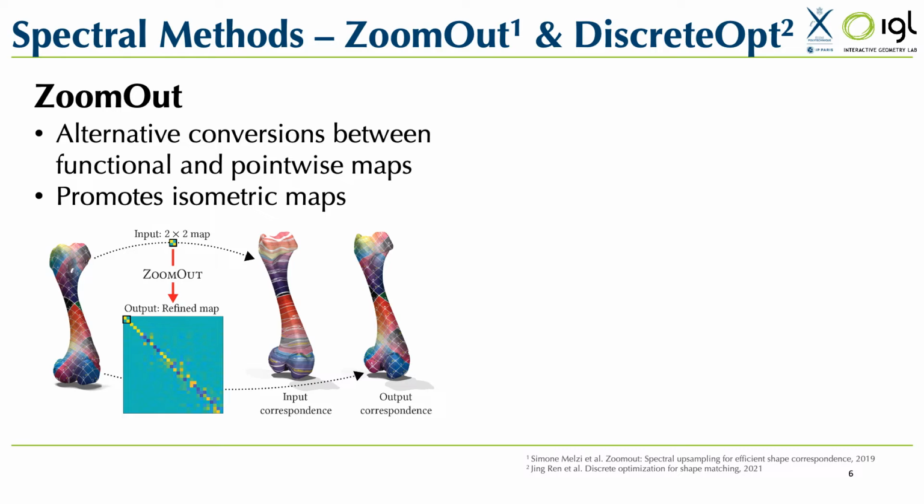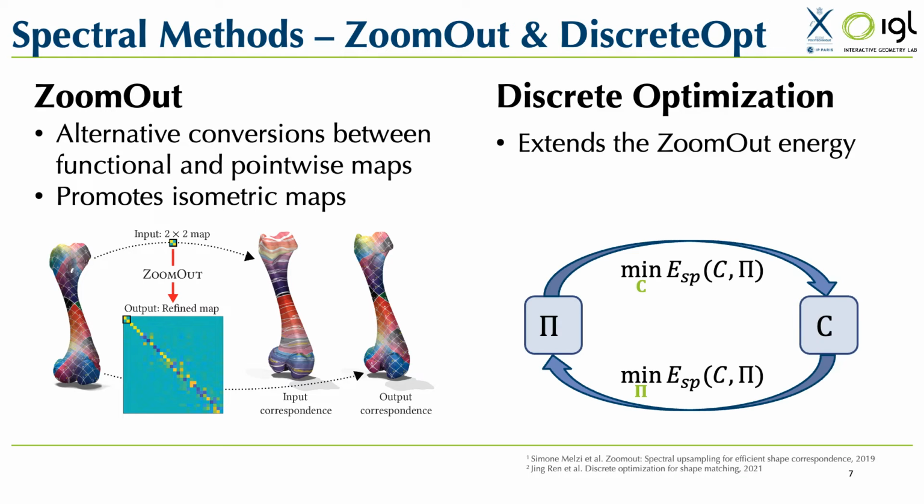A basic yet very efficient algorithm for spectral shape correspondence is the zoom-out algorithm. Zoom-out iterates the conversions between pointwise and functional maps with an increasing size of basis k. This allows to refine a potentially very approximate map into a precise one, as seen on this image. The zoom-out algorithm can be interpreted as an optimization algorithm, minimizing a specific energy, promoting functional maps associated to near-isometric pointwise correspondences.